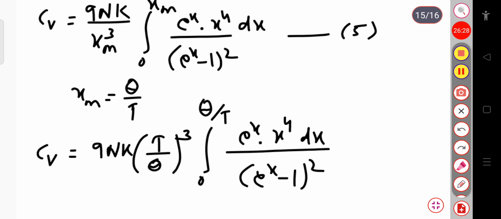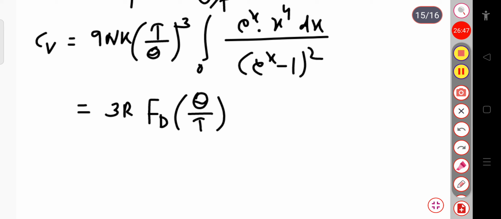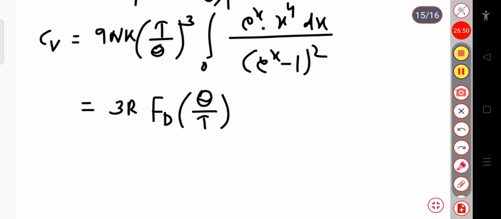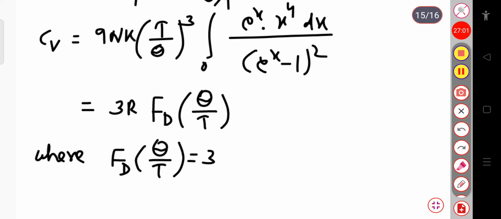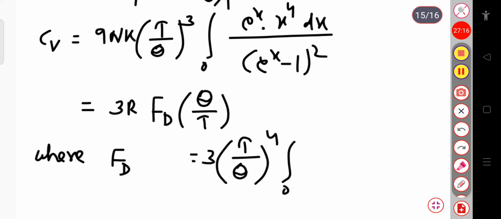This term we can write as 3 into fd, the function I am writing as fd of theta by T. This is the Debye function.